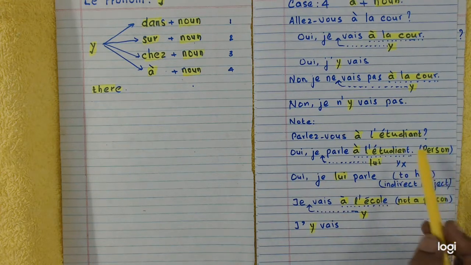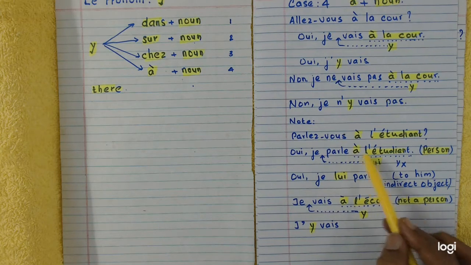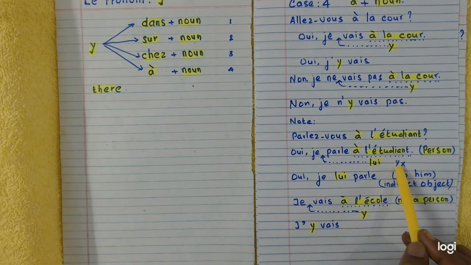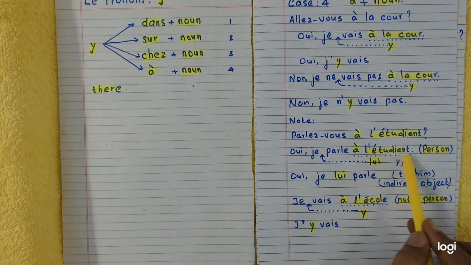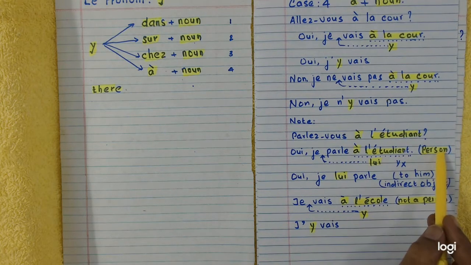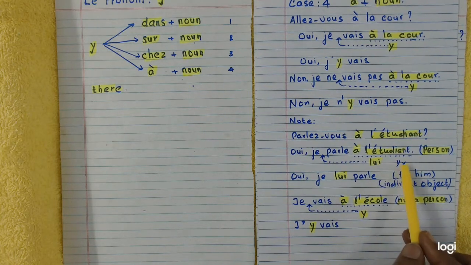So be careful when you try to replace A plus noun by y. Make sure that A is not followed by a noun of a person. If it is a noun of a person, make use of indirect object pronouns, not y. Be sure.